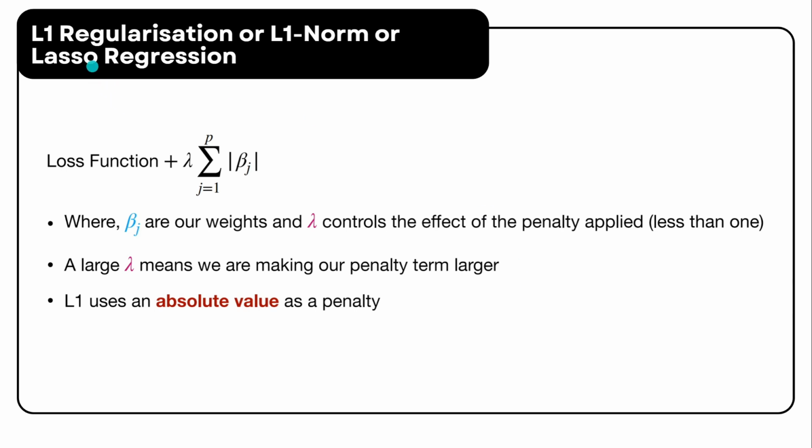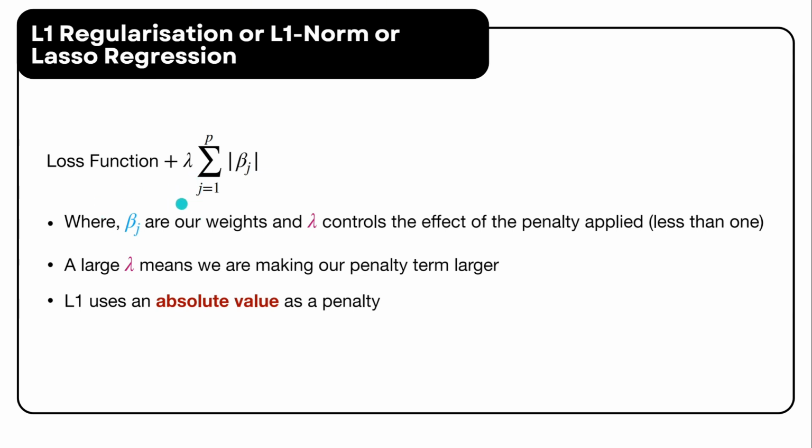Okay, L1 regularization, also known as L1 norm or lasso regression, is added to the loss function to impose a penalty on the model's weights. Let's break down the components of this formula.